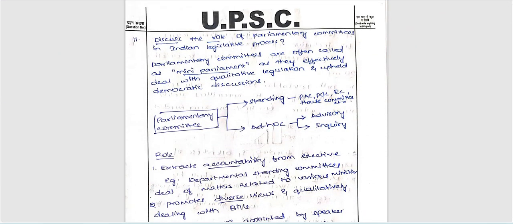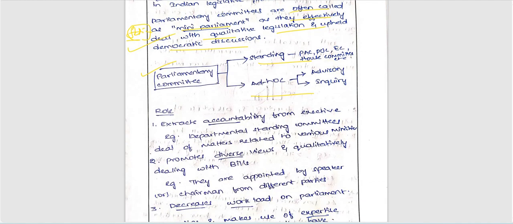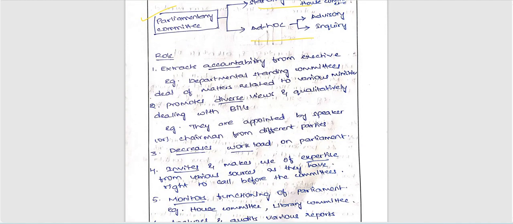So let's take one important question, important answer written by Shashidhar. Parliamentary committees are often called mini parliament as they effectively deal with qualitative legislation and democratic discussions. Very good. So simply written as a static concept. Okay, good. Parliamentary committees, simply standing and ad hoc. These are also types, differently. In the flowchart, he displayed the types of parliamentary committees.